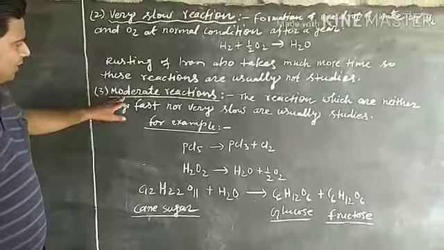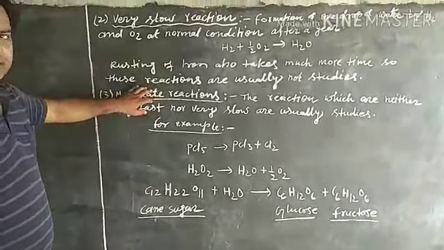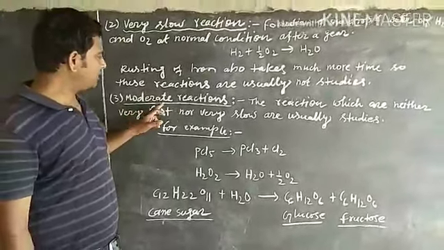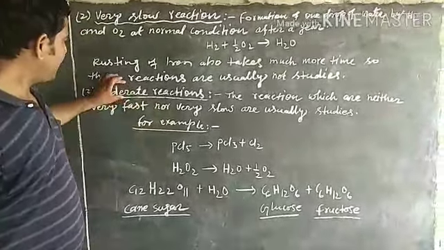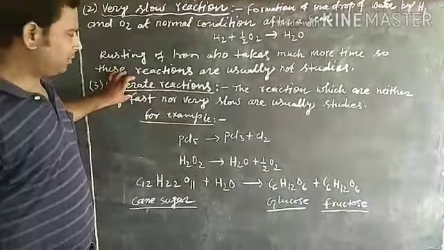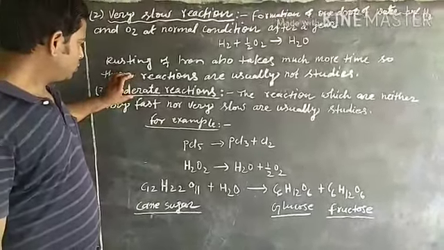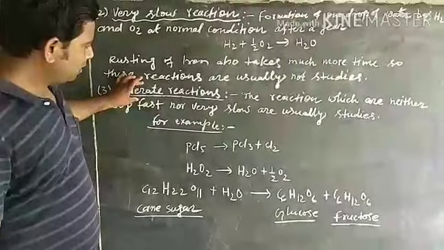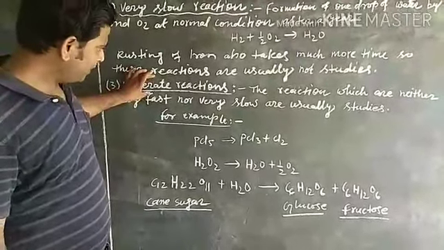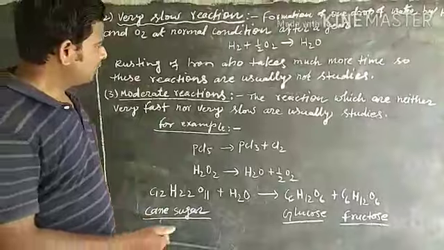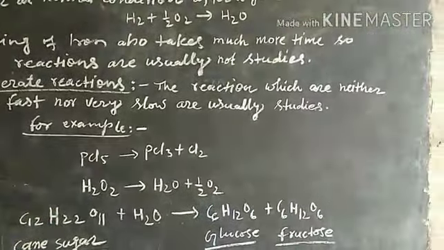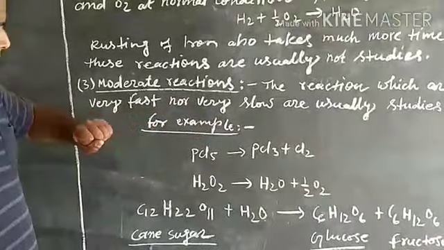Now the third one is moderate reactions. Such types of reactions are studied in chemical kinetics because moderate reactions are neither very fast nor very slow. So the rate of such reactions is studied very easily. The reactions which are neither very fast nor very slow are usually studied.